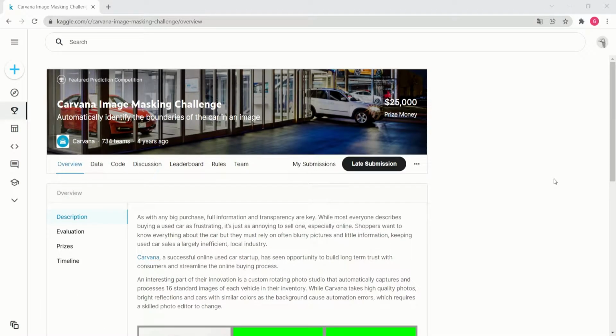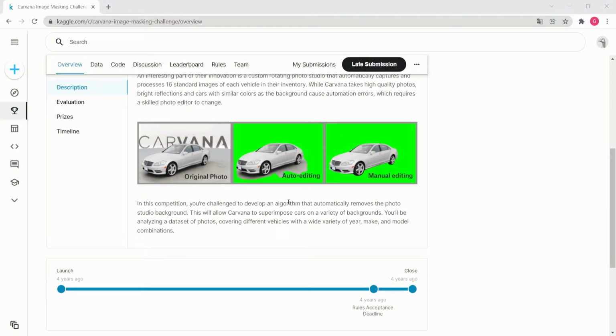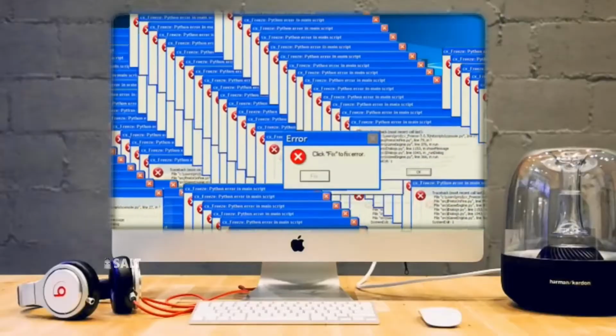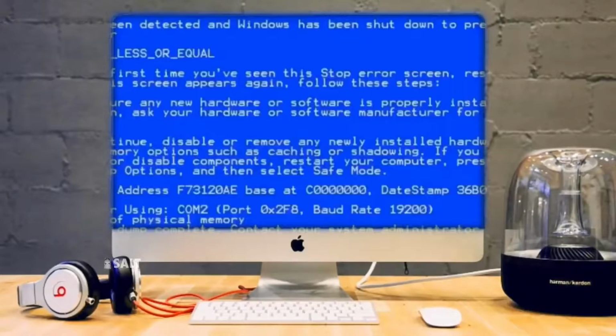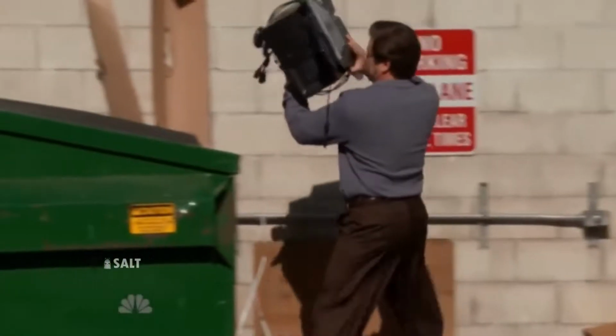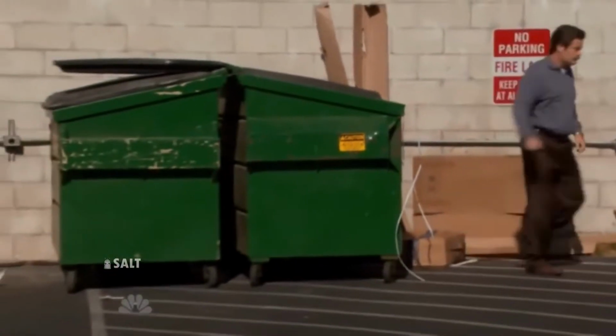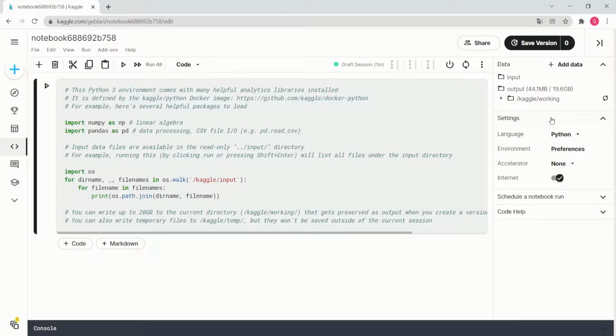To develop my model, I've chosen the Carvana Kaggle competition, where the objective is to train a neural network capable of receiving the image of a car and separating the vehicle from the background. In order not to have to download the whole image dataset and not saturate my computer memory, I will be working on Kaggle notebooks.